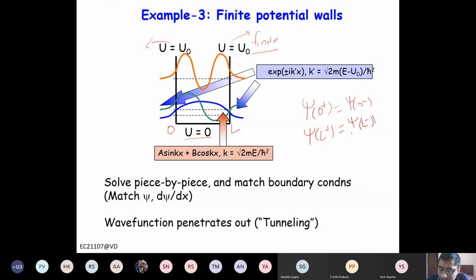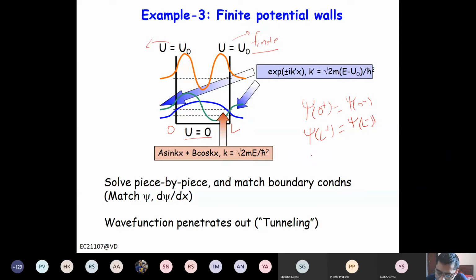You remember the postulate that the psi wave function is single valued, continuous, no jumps. And this is a property of its derivative also. Its derivative is also single valued and continuous.